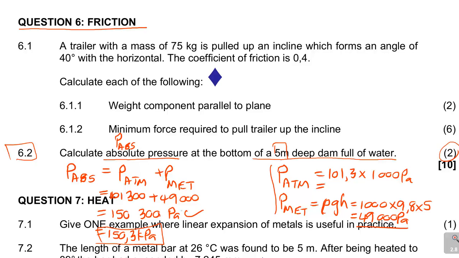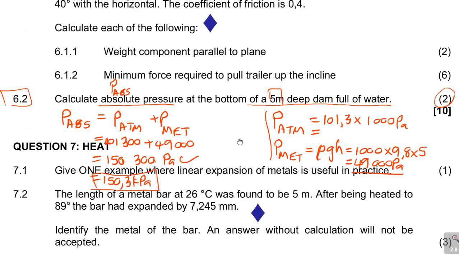Your answer is fine as being absolute pressure is 150,300 pascals. It's sufficient like that. You can work with pascals. It is as good as correct in that case. So this is how you could have answered this question for the absolute pressure, 6.2.